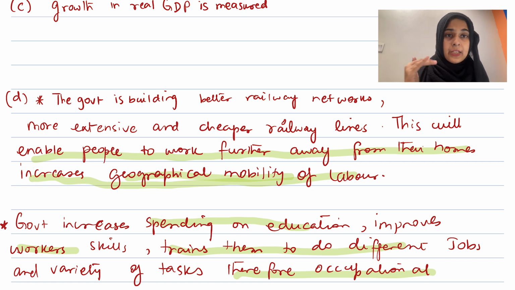People are not preferring car transport, people are preferring rail transport. So this is basically leading to a decrease in price in car transport, and then producers don't have an incentive to supply more cars because people are not demanding cars anymore. So this will lead to a contraction in the supply curve for cars.